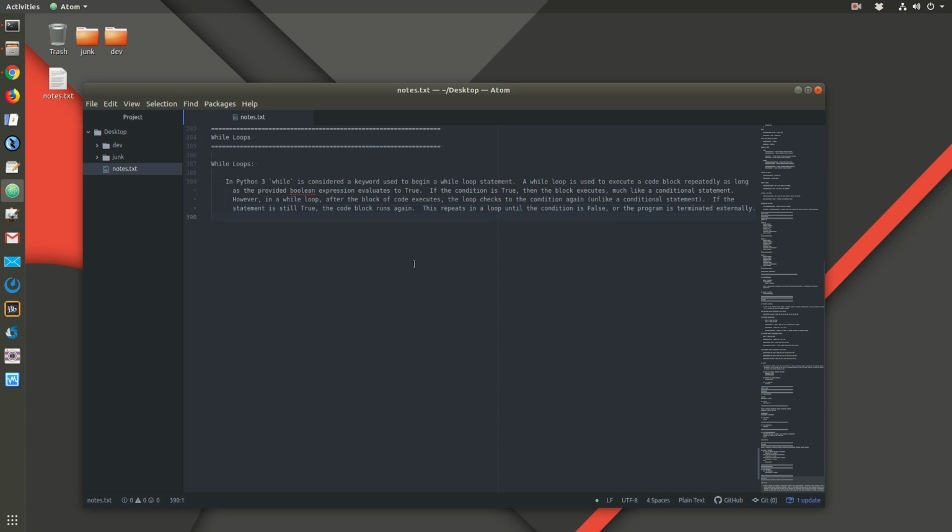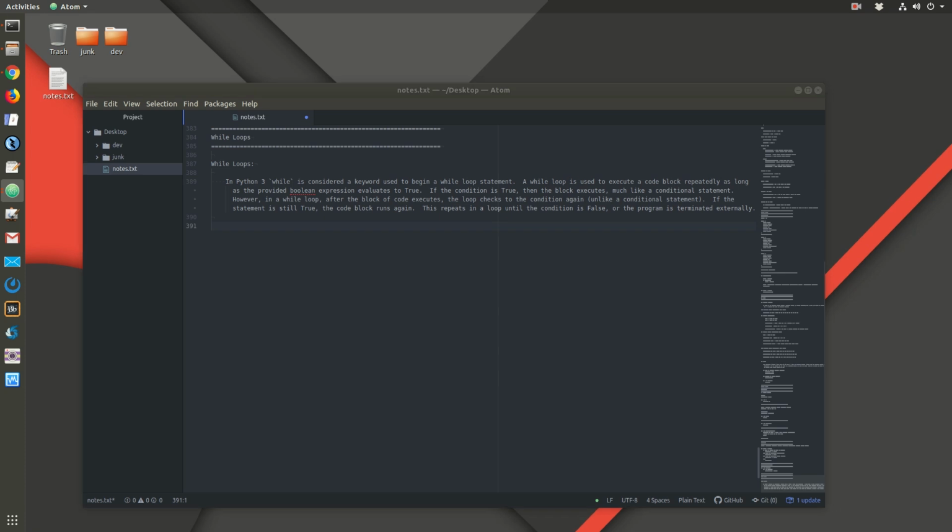Alright, so while loops are used for a slightly different purpose. Now, you could use a while loop to iterate over a list, but for loops are a little bit better for that. But you could do that. But usually, a while loop is used to execute some block of code repeatedly until a particular Boolean expression evaluates to false. So the code in the block runs as long as the Boolean expression provided evaluates to true.